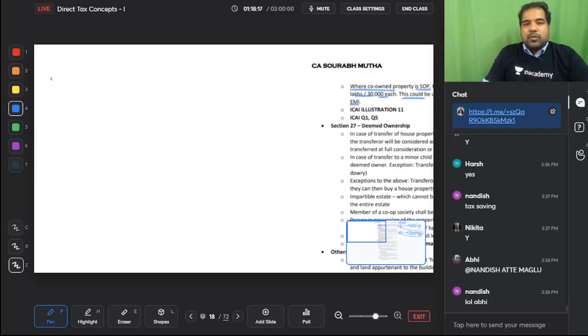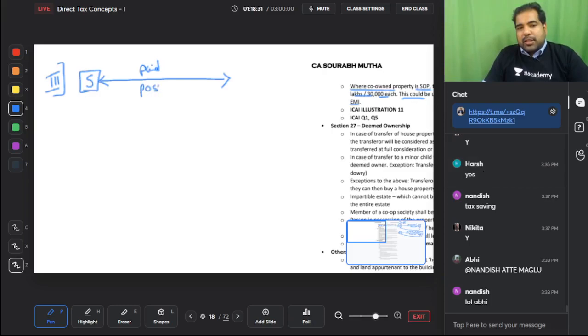The third, fourth, fifth, sixth are not very important. The third is, if you as a surgeon have sold a house or have bought a house from someone and you have paid the amount, you have taken possession, so part performance is done, but registration has not happened, you cannot say I'm not the owner. If registration is a mere formality, even if that has not happened, you will still be considered the owner. Yes, you are the deemed owner.